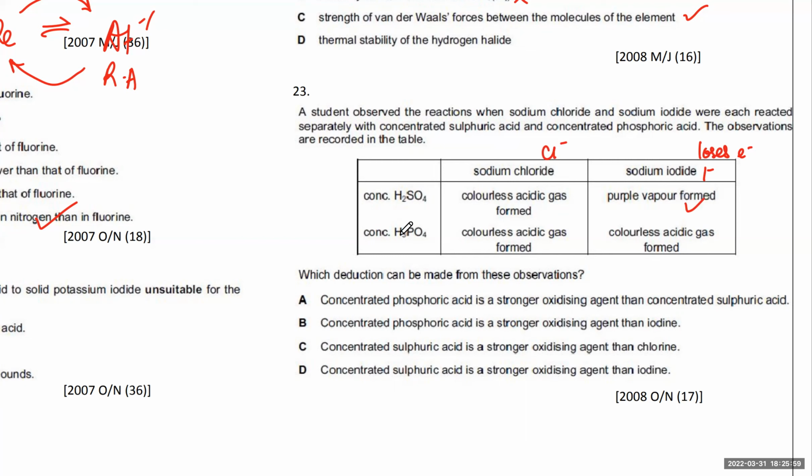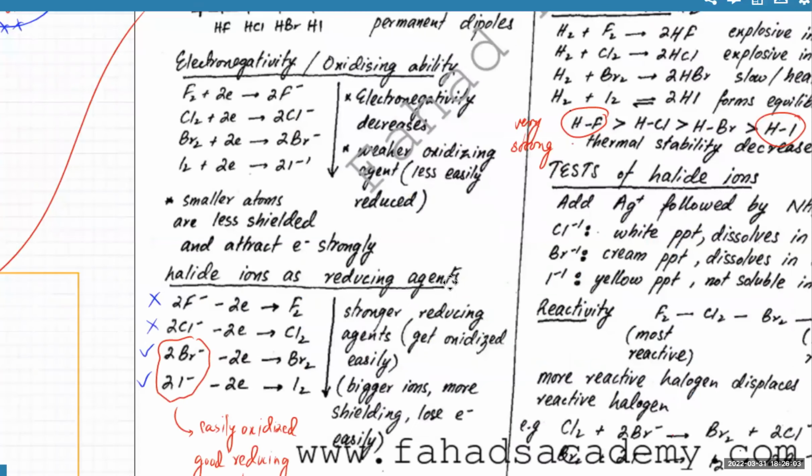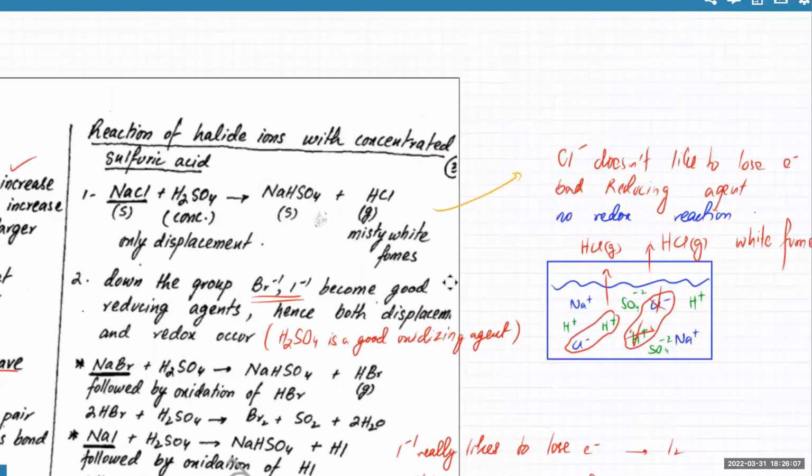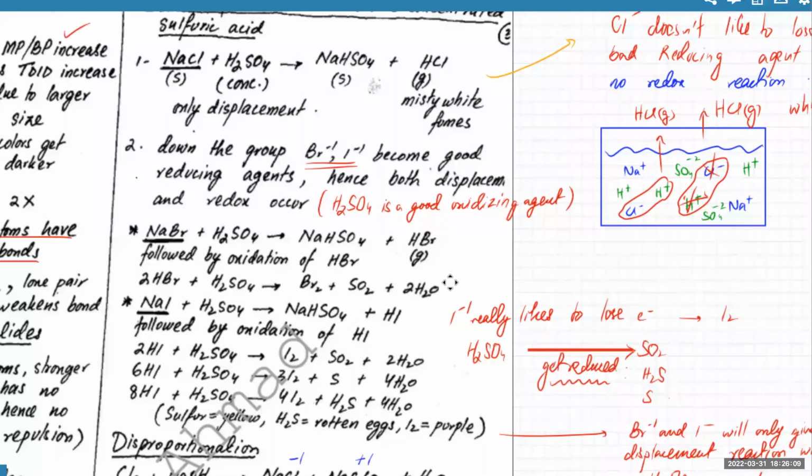But when it comes to phosphoric acid, let me explain this part. Okay, this part. It may be written somewhere here too. Now remember this. If you want I-1 to lose electrons, right? We've been talking about I-1 losing electrons. Remember, an element or an ion or whatever, if I-1 wants to lose electrons, it can't lose electrons alone.